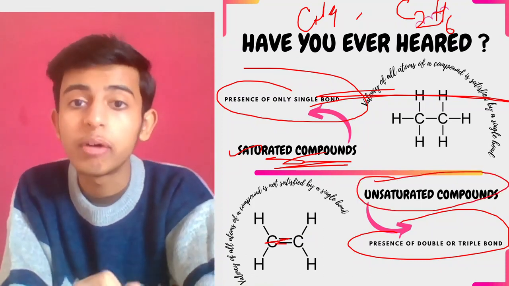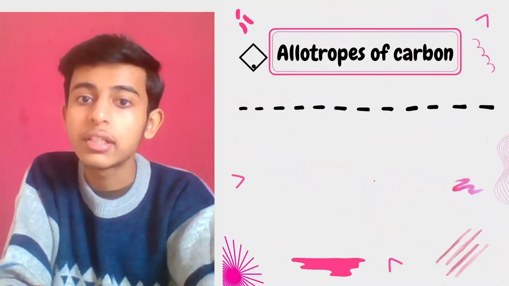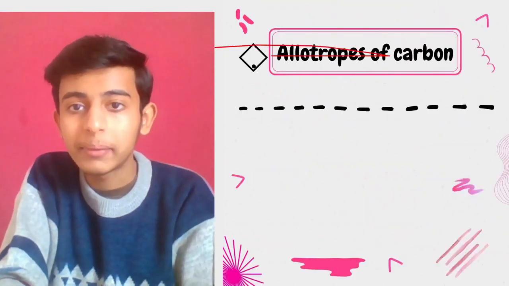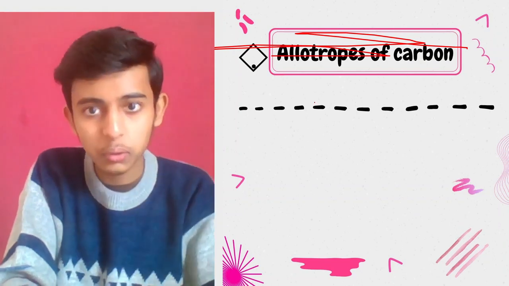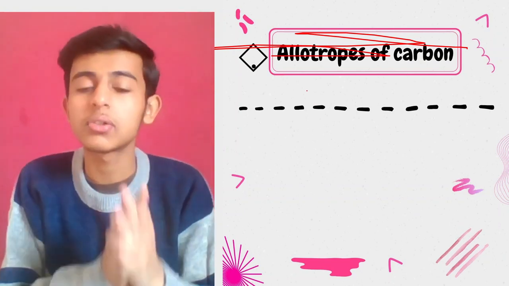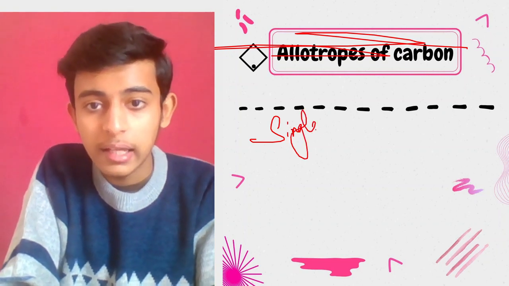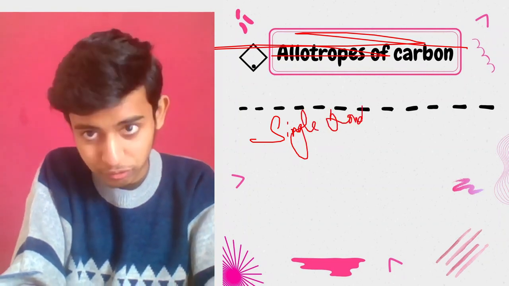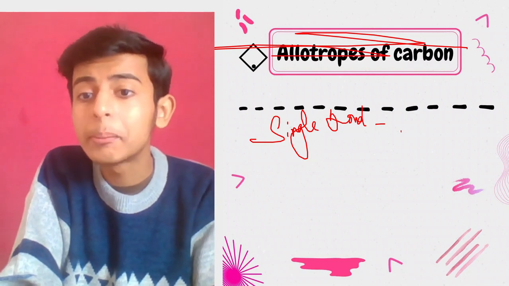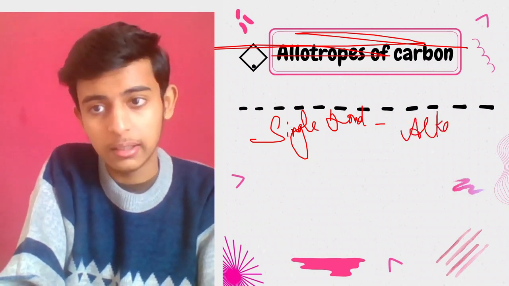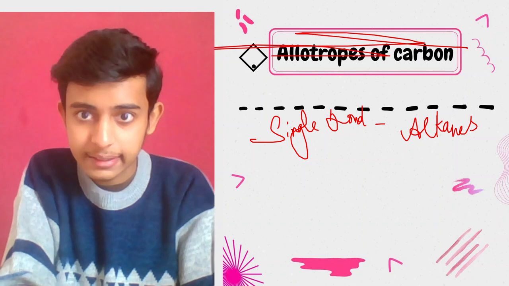Now I'm going to tell you a very important thing that you need to write down. One minute, I'm cancelling this. Before that, please write it down. Open your chemistry registers and write it down. If there is a single bond, then the group of compounds formed by single bonds will be termed as alkanes. Alright, alkanes, correct?